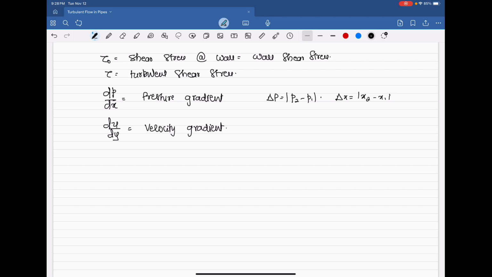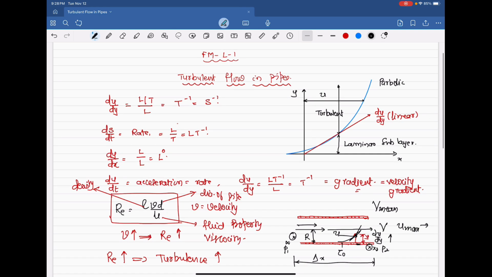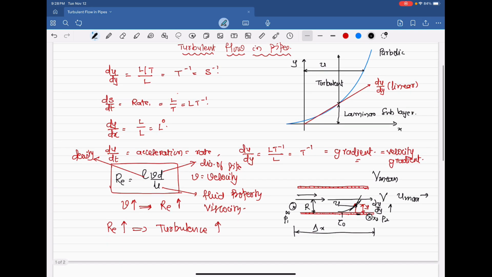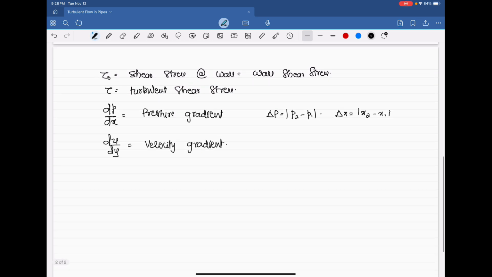Always fluid flows from higher pressure to a lower pressure. Then dP by dx is pressure gradient. In the small diagram itself, I am trying to explain the total turbulent flow so that you will understand the concepts clearly. Then du by dy is velocity gradient.